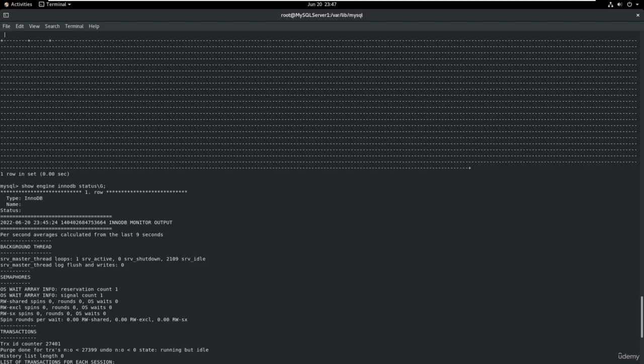So basically it's one place where we can get information about many of the things related to MySQL performance. Well, I guess that is it for this lecture, where we briefly looked into show engine innodb status and tried to figure out what is there and what useful information we can get from the engine InnoDB status output.